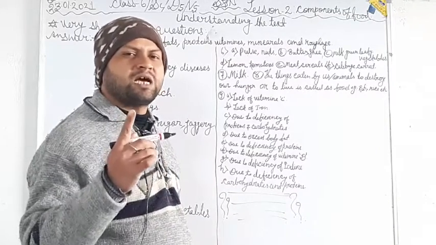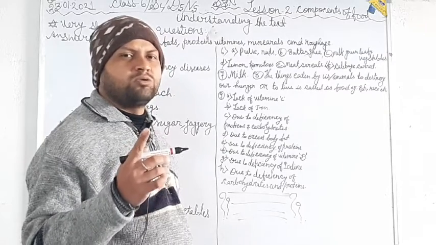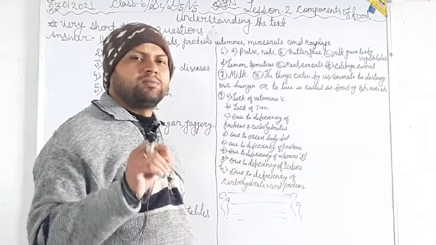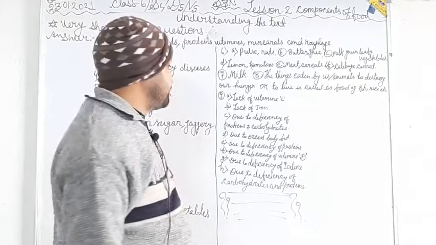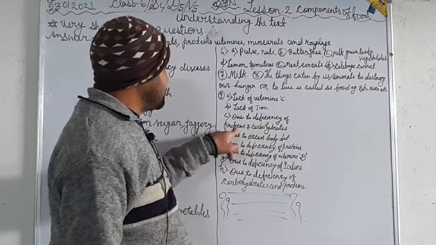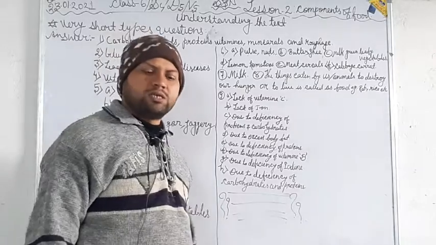But if the cause of marasmus is asked, then you should write deficiency of proteins and carbohydrates. Right, these are the answers.